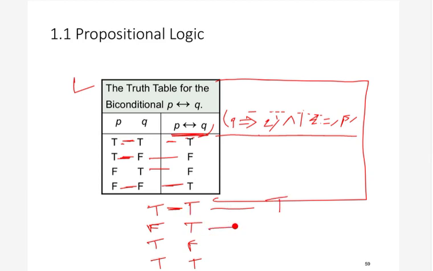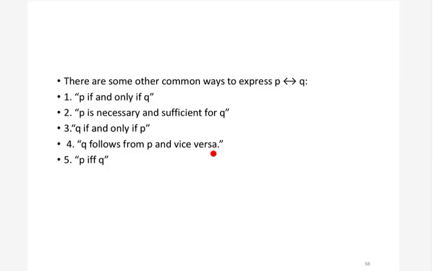Now, we saw some 13 interpretations for P implies Q. Similarly, for P double implies Q we have some 5 interpretations. What are those interpretations? One we have already seen, and that is P if and only if Q. The other interpretation is P is necessary and sufficient for Q. We have already seen that P implies Q can be interpreted as P is sufficient for Q. But in this situation we know that P implies Q and Q implies P, so we can say that P is necessary and sufficient for Q.